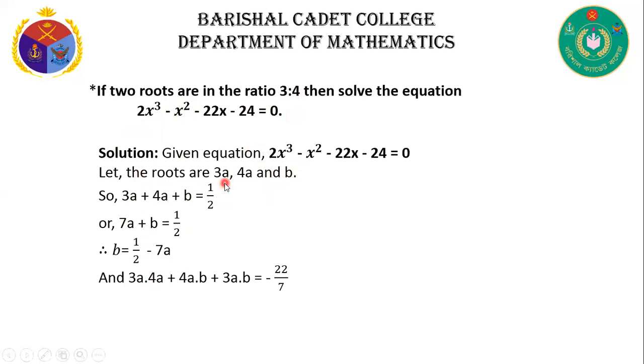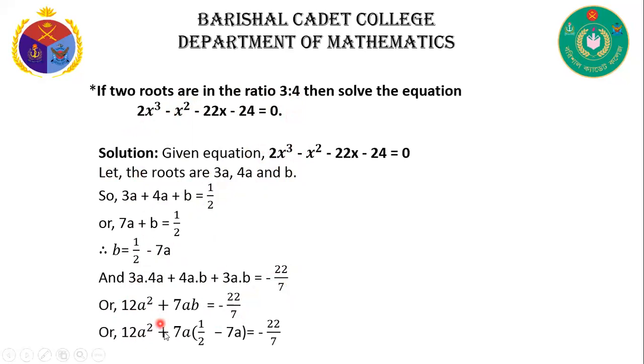And for the product of the roots, we know ab plus bc plus ca is equal to c by a. That's why we can write 3a into 4a plus 4a into b plus b into 3a is equal to minus 22 by 2. So 12 a square plus 7ab is equal to minus 11.